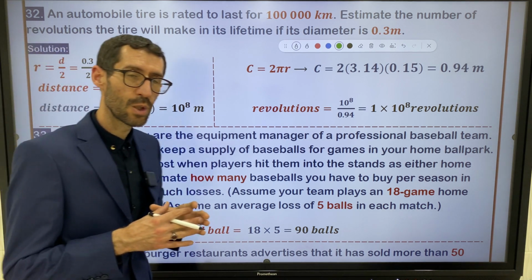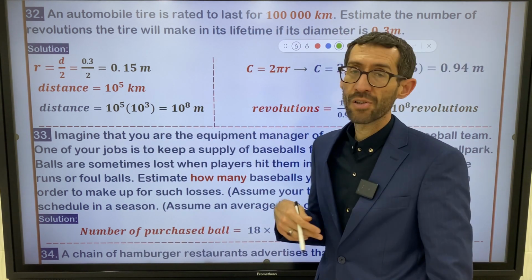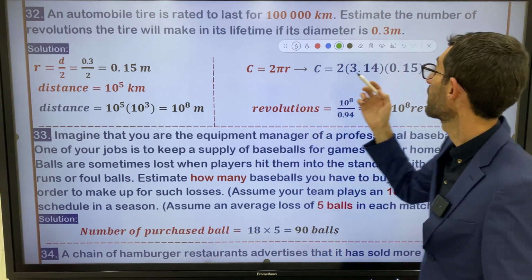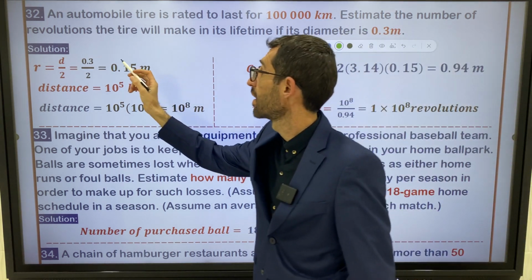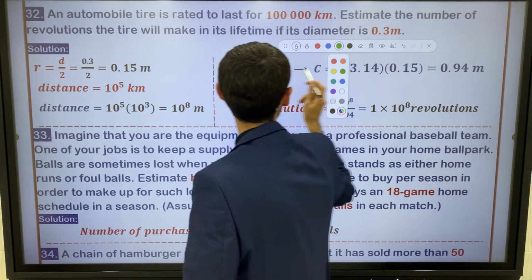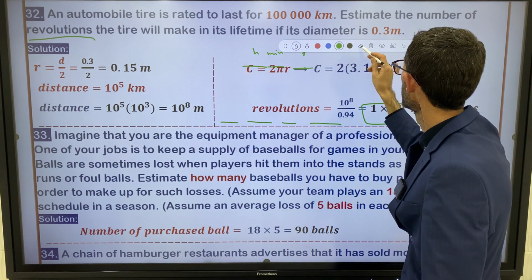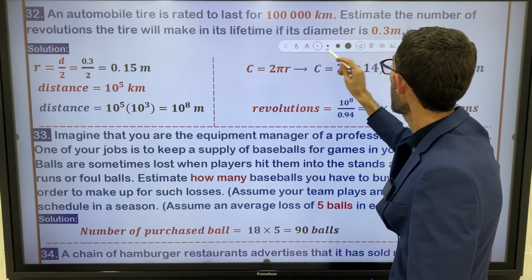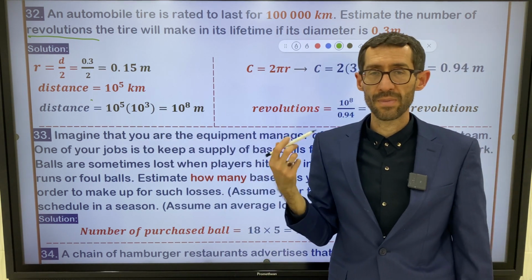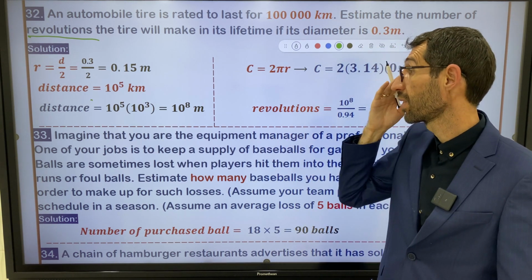We have an automobile. The automobile has a tire. This tire revolves. What's the question? Estimate the number of revolutions. What do we look for? We look for the number of revolutions. We have to find the number of revolutions. How to calculate the number of revolutions for an automobile tire?